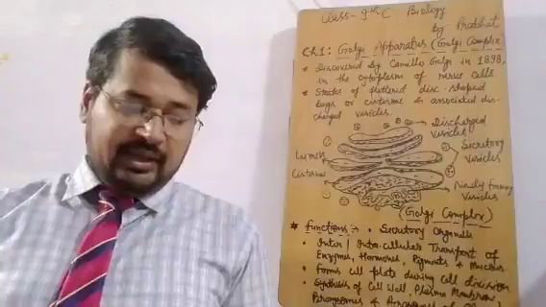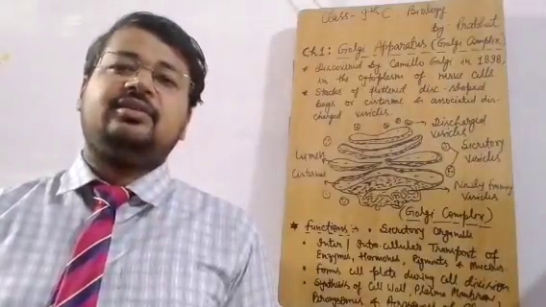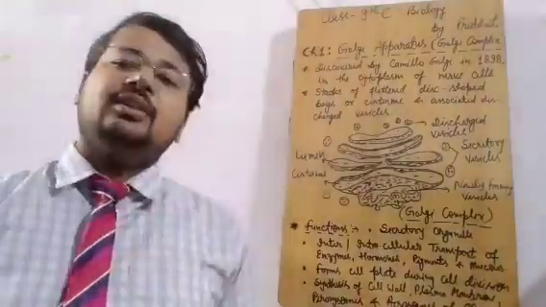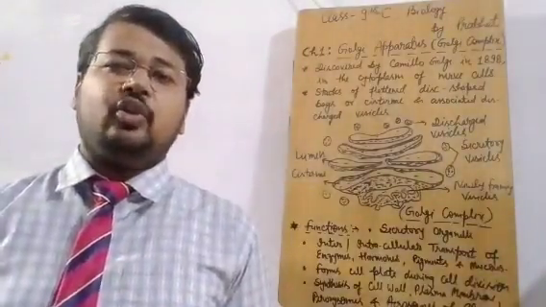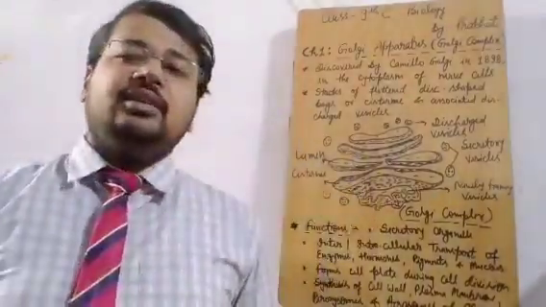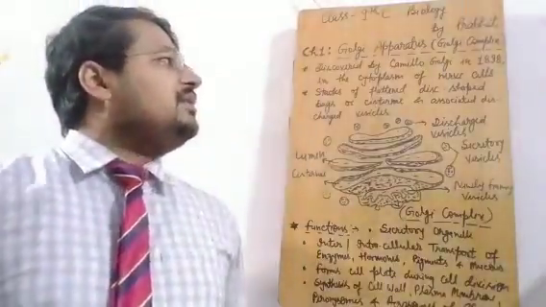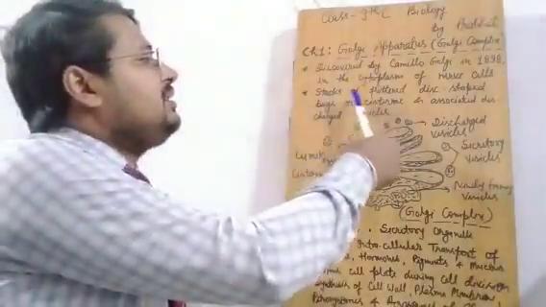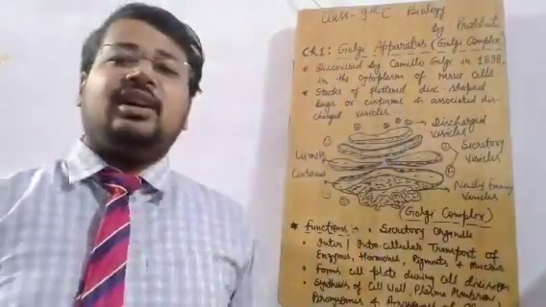And in 1898, he discovered the function of the Golgi complex, and for this Camillo Golgi was awarded the Nobel Prize. So you can understand how important the discovery of the Golgi apparatus is. The Golgi complex is made of stacks of flattened, disc-shaped sacs called cisternae and associated discharge vesicles.